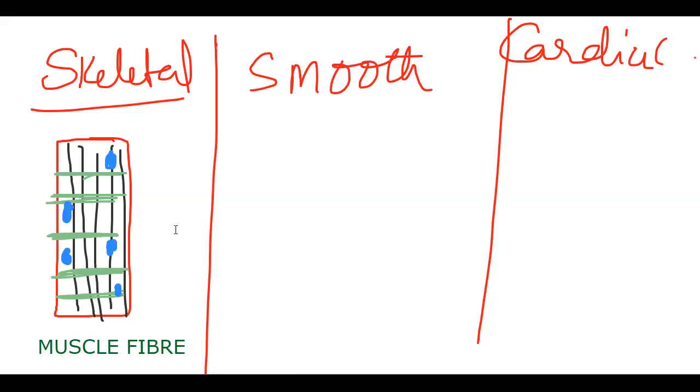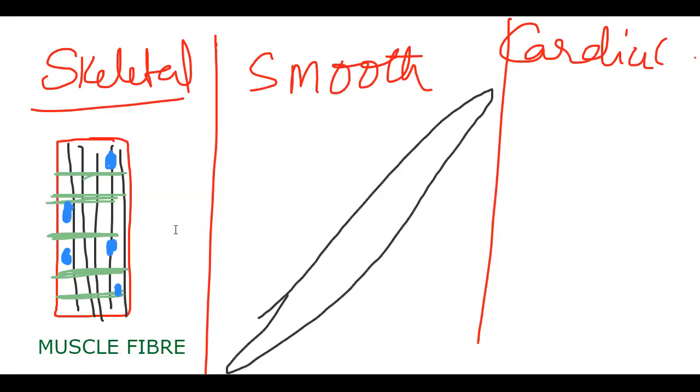Now let us see how the smooth muscle fiber looks. The smooth muscle fiber is a spindle shaped muscle fiber. It will have only a single nucleus, only one nucleus. Here you see many nuclei are present, while here only one nucleus is present.